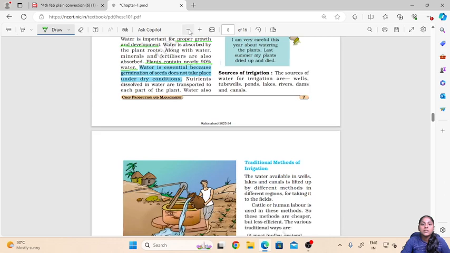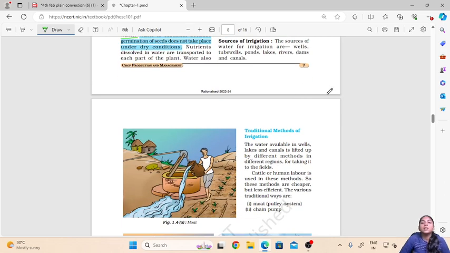Now let us see some sources of irrigation. The major sources of water which are used for irrigation are the wells, tube wells, ponds, lakes, rivers, dams and canals. All these are the places from which water is taken for irrigating the agricultural field.